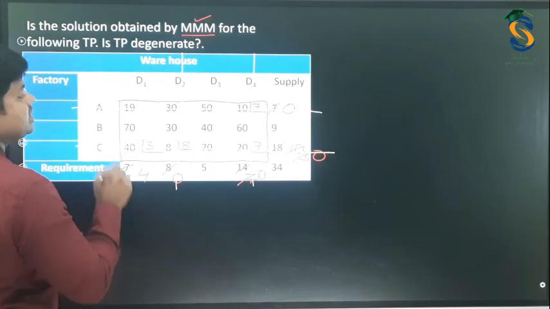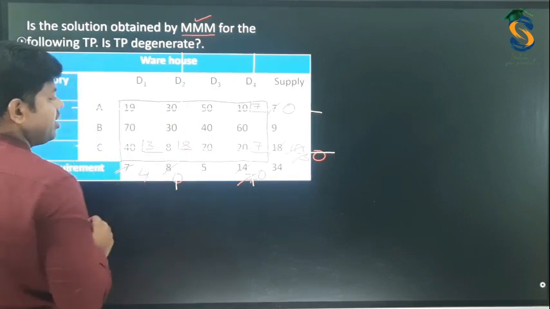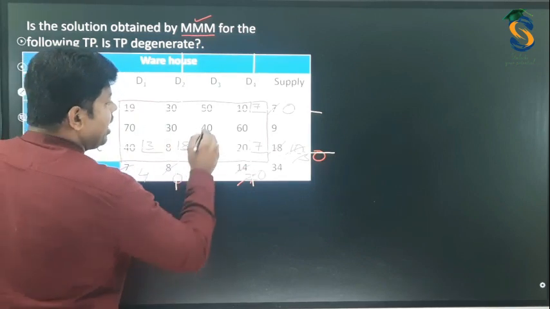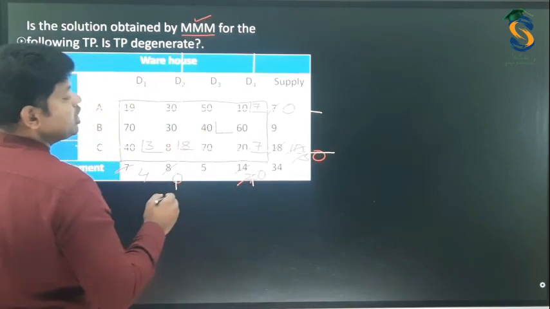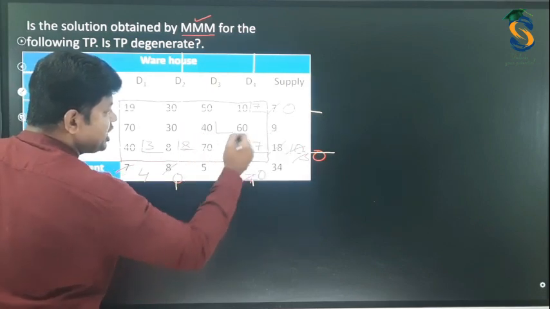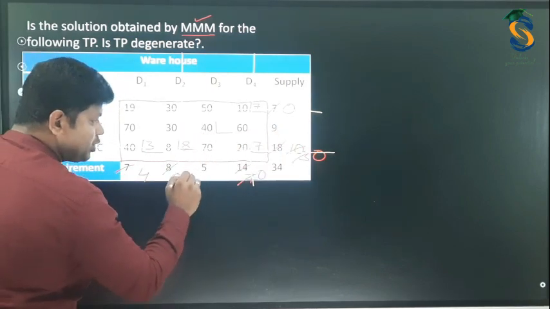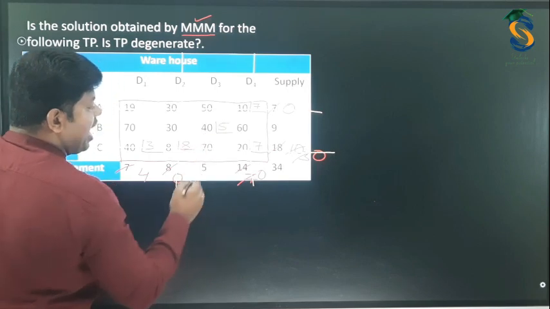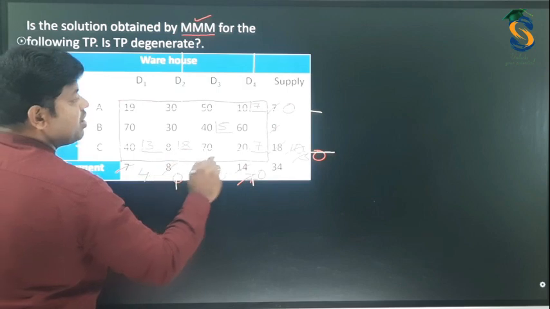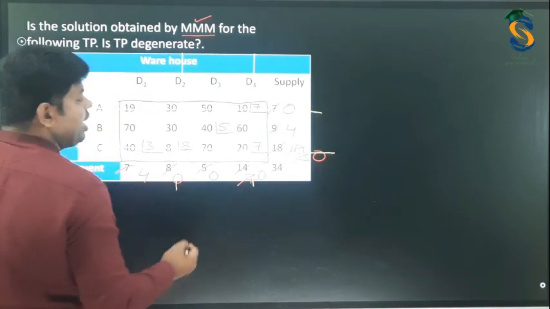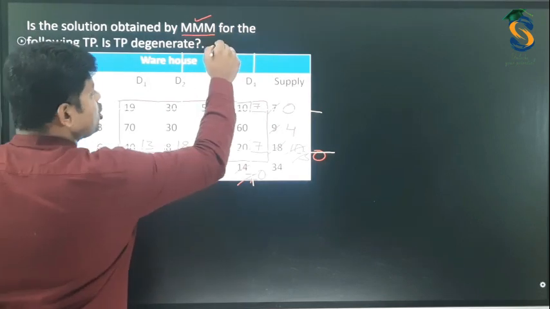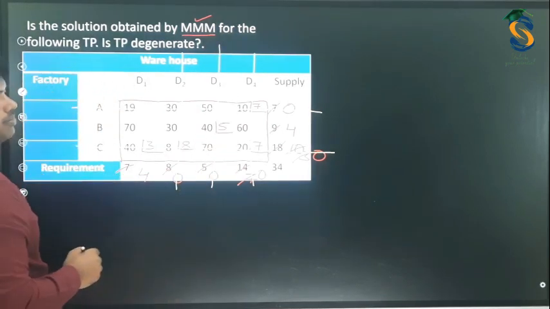Now, the remaining are 70 and 40. Again, among these two, which is the minimum? 40 is the minimum, hence you need to allocate here. For allocation, among 9 and 5, the minimum is 5, so the allocation will be 5, and this becomes 0. From 9, if you allocate 5, the remaining is 4. As this becomes 0, our job is to cancel this.